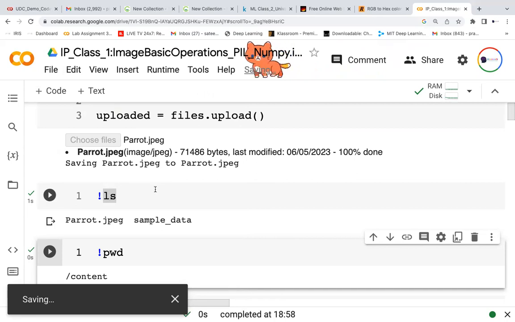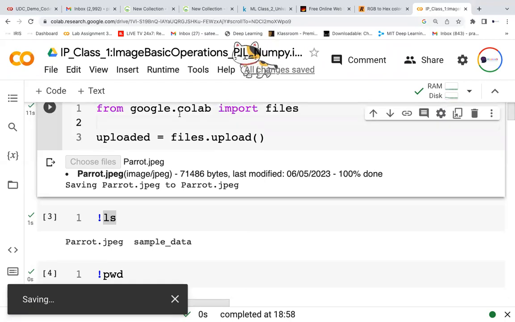If you are trying to use some files which are not there, you should upload them. There are two things you should know. One is mounting the Google Drive and then accessing the files from the Google Drive. Another is uploading to Google Colab and then using it. And downloading also, with files.download.